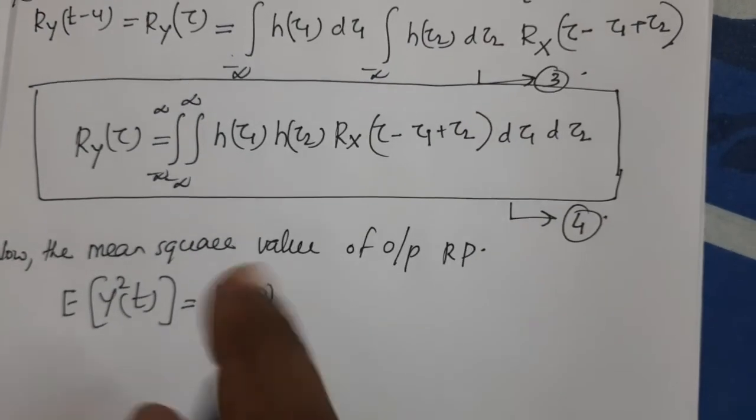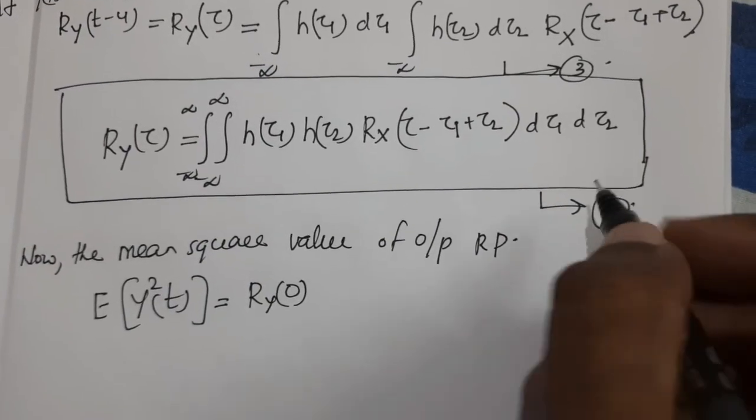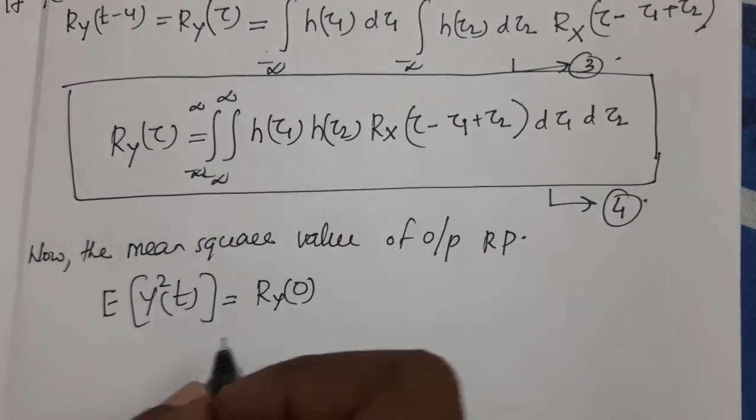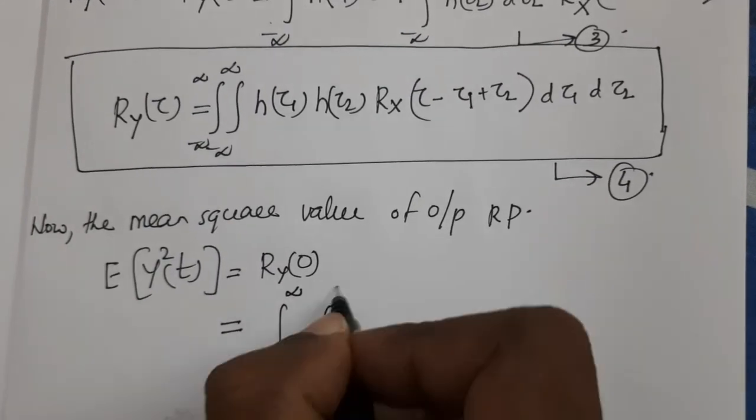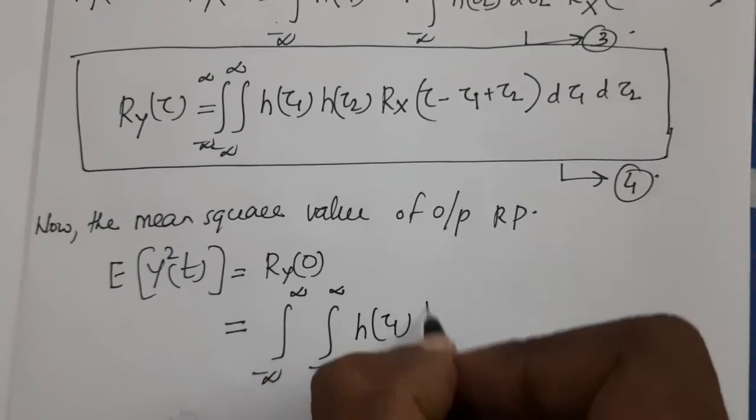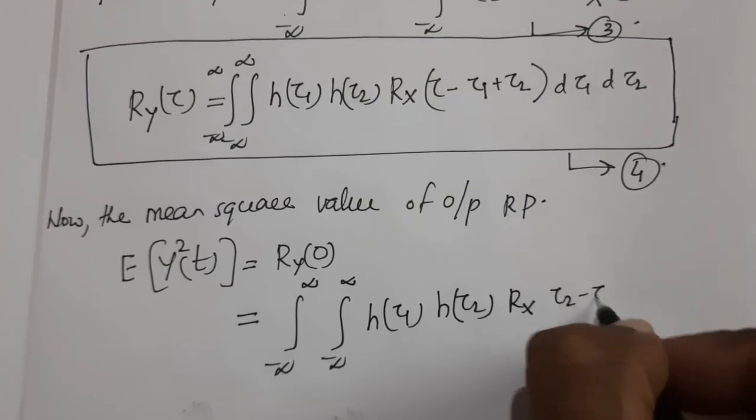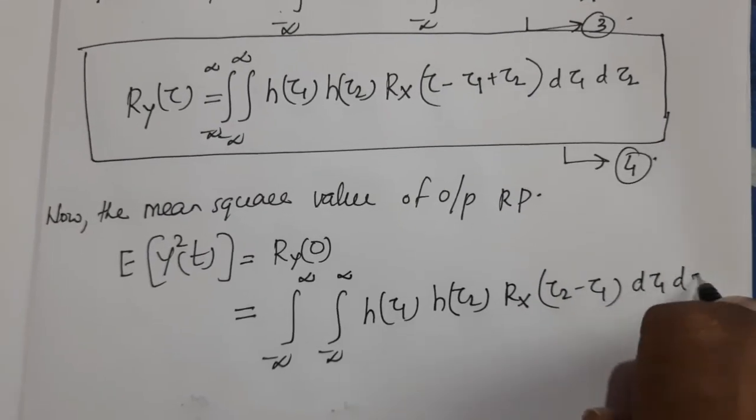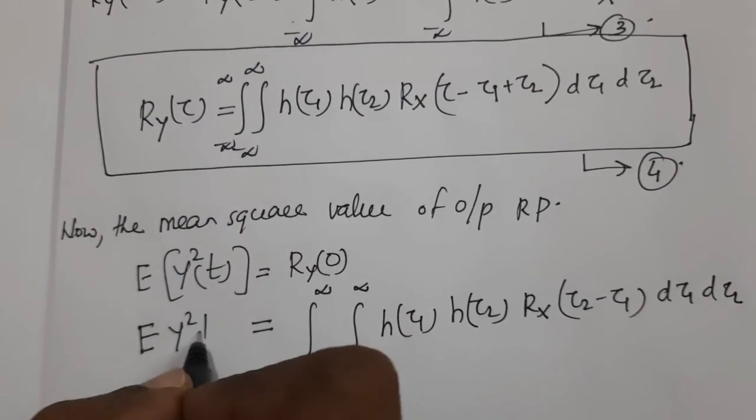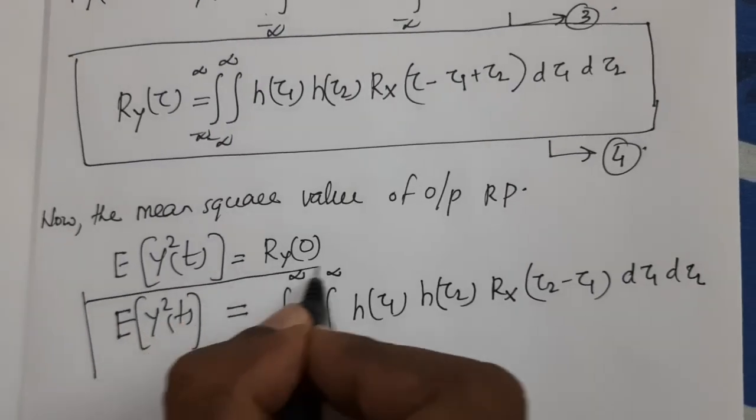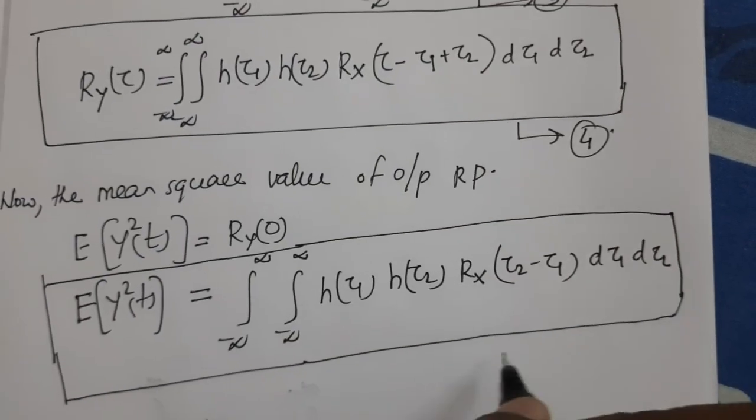Now the mean square value of the output random process can be found: in equation number 4, just put tau equal to 0. So this will be equal to integral minus infinity to plus infinity, integral minus infinity to plus infinity, h(tau 1) h(tau 2) Rx(tau 2 minus tau 1) d tau 1 d tau 2. So this is the mean square value of the output random process. This is equation number 5.